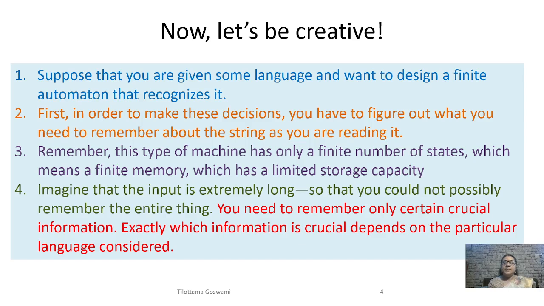Imagine if I give you a string containing 1 million symbols. Can the automaton store the complete string? No, it has only a limited number of states. Therefore, the automaton must remember only the information that is essential for deciding whether to accept or reject the string. This slide emphasizes the idea of the finite number of states. Finite memory. Every state represents one piece of remembered information. The challenge is to identify the minimum information required.